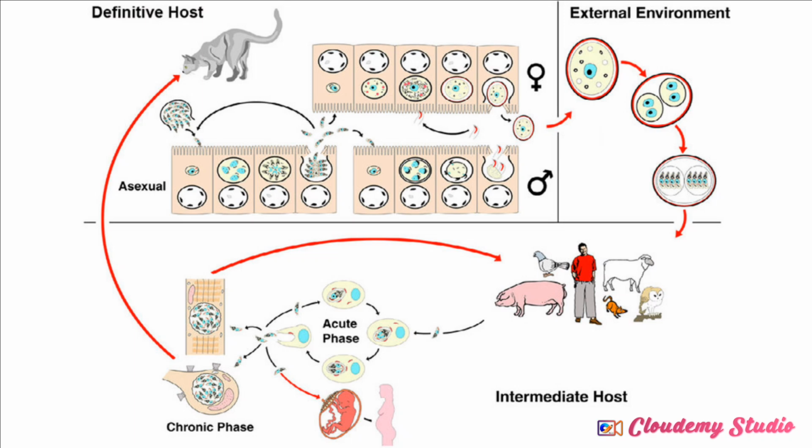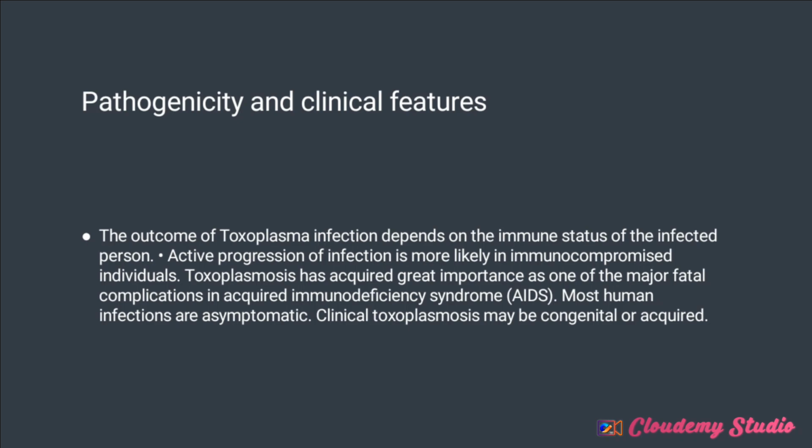Now let's also go to the pathology. Pathogenicity and the clinical features. The outcome of Toxoplasma gondii depends on the immune status of the infected person. You understand? Active progression is more likely in immunocompromised individuals. An example of an immunocompromised individual is someone that is having acquired immunodeficiency syndrome, which is AIDS. But most infections in humans are asymptomatic, except if the person is immunocompromised. Now, clinical toxoplasmosis may be congenital or acquired.